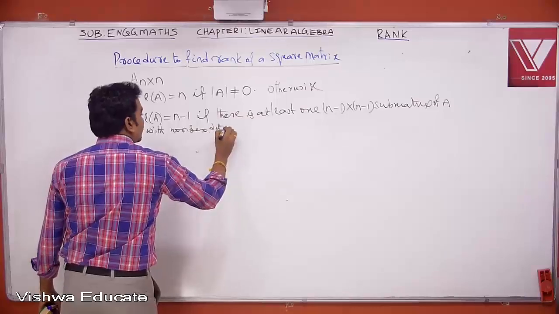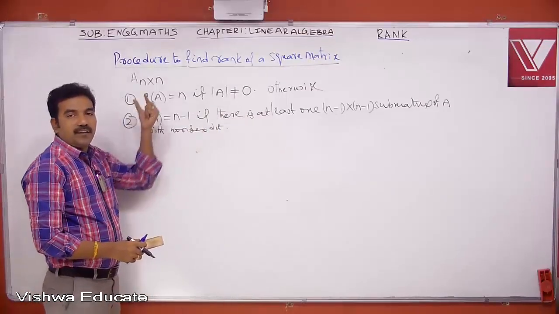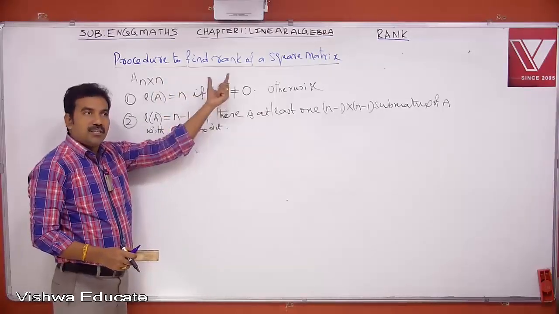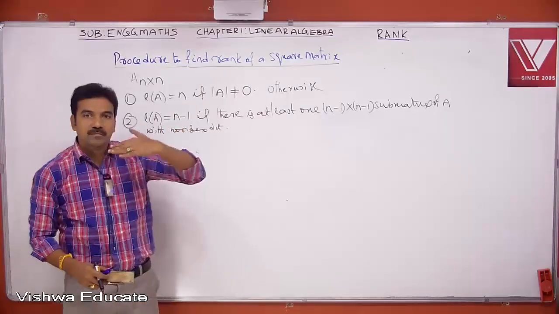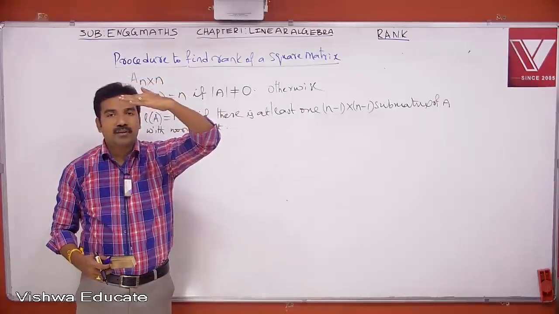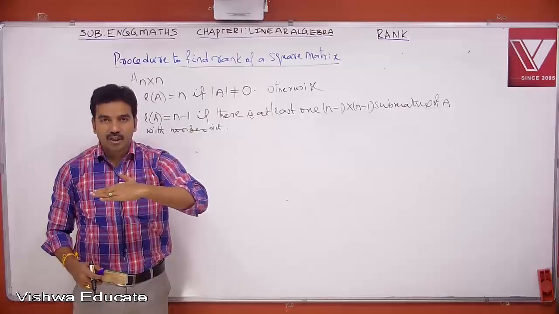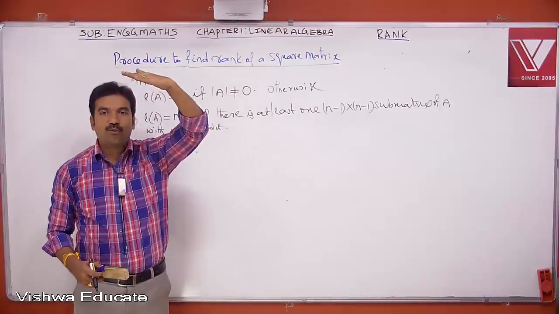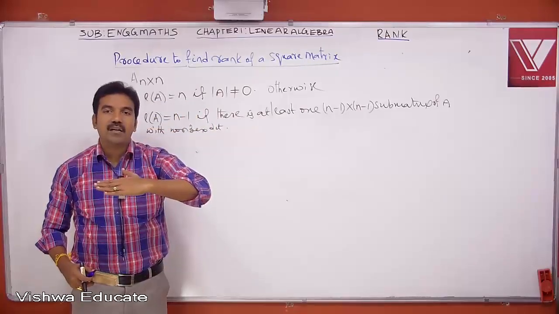With a non-zero det. Now let us try to understand point number 2. Here at first rank equal to n if det A is not equal to 0. Suppose it doesn't happen, then the next possible rank is n minus 1. Just come from top to bottom level. If rank is not equal to 4, there is a chance to get rank value 3. If there is no chance to get rank 3, then there is a chance to get rank 2. Otherwise it may be 1. Otherwise it is 0. So first 4, next 3, next level 2, the next level 1. In the last level it will be 0.